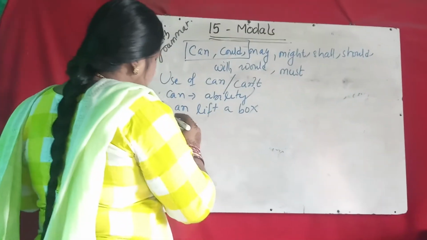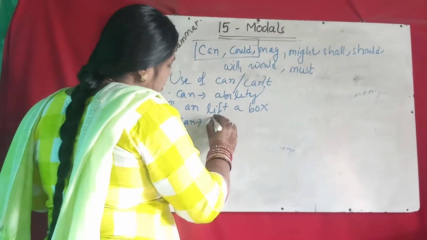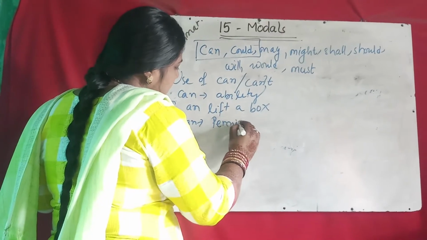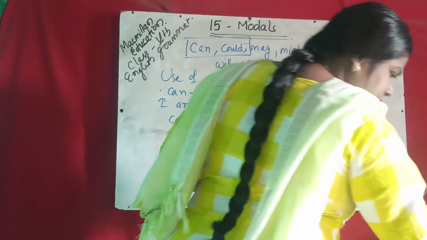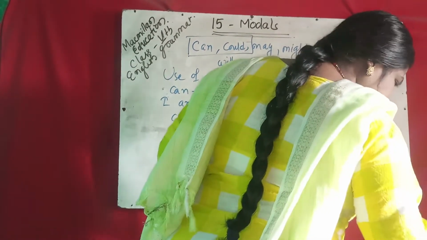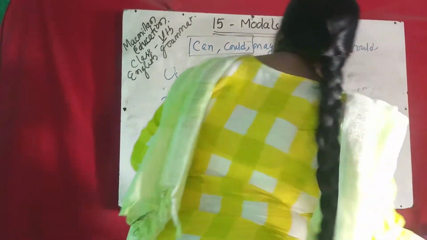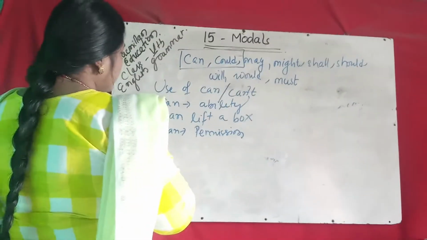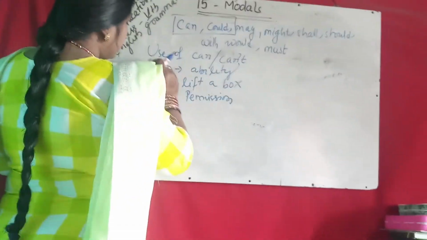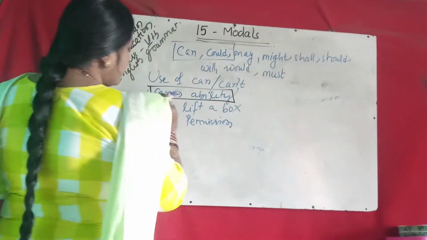Then another use is expressing permission. Can is also used for permission. Suppose you are asking for permission. First, can is ability.